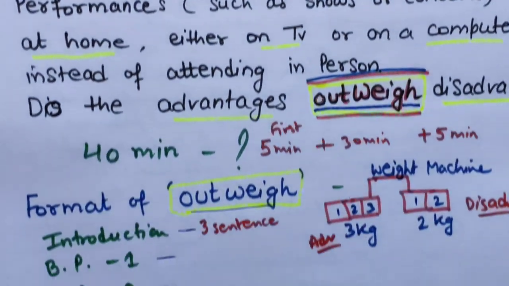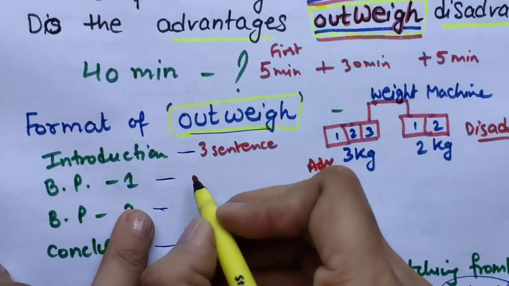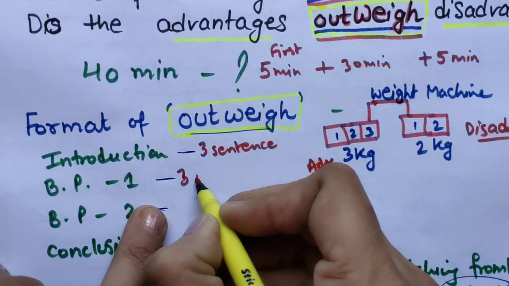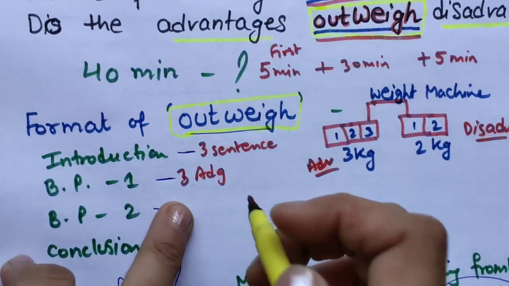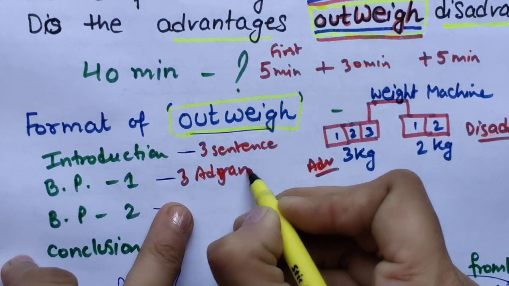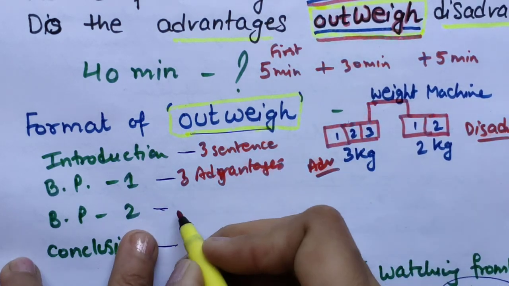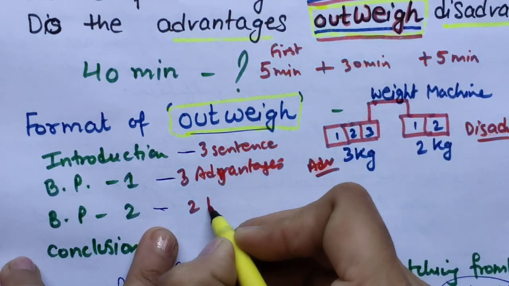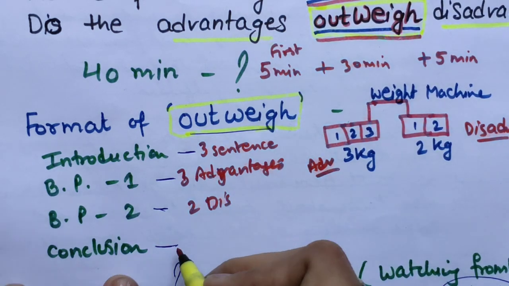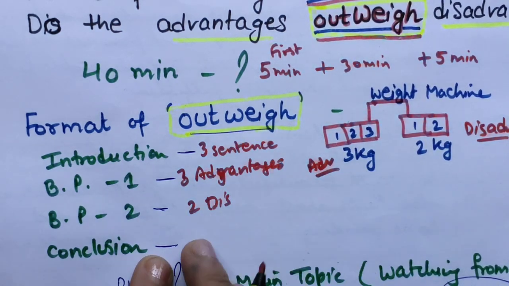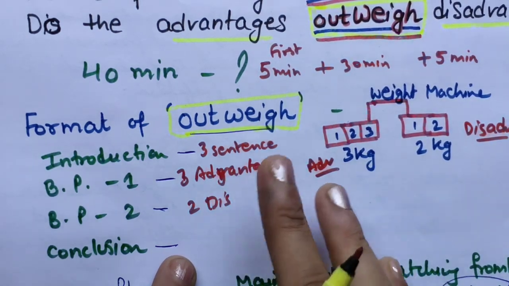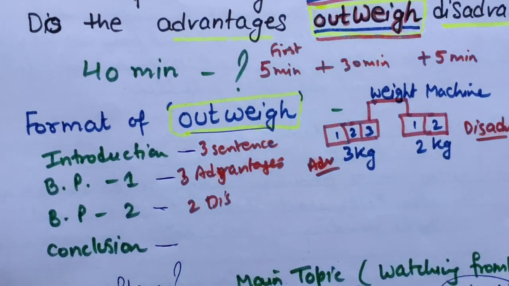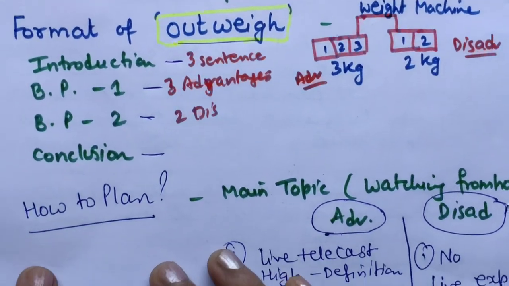Next is BP1, where you will write 3 advantages, means 3 kgs of advantages you will bring here. BP2 is 2 disadvantages that you will write. And in the conclusion, as you know, we have to paraphrase the things and tell your decision based on what you have written in the paragraphs. Now coming to planning, how to plan it.